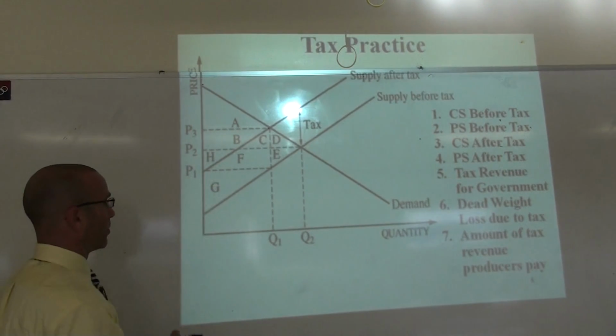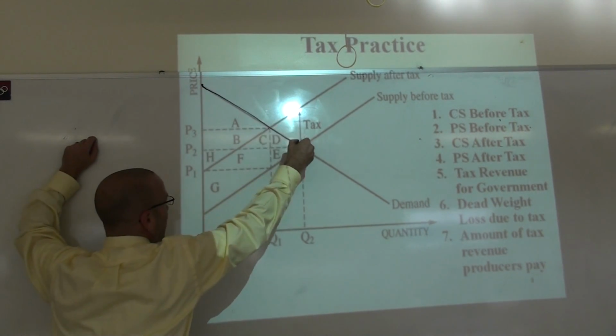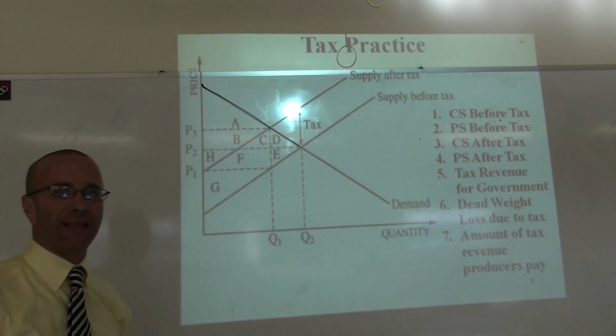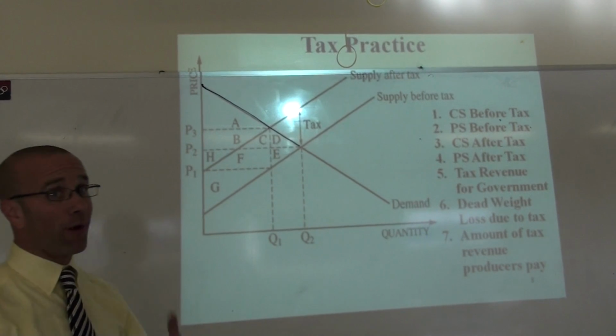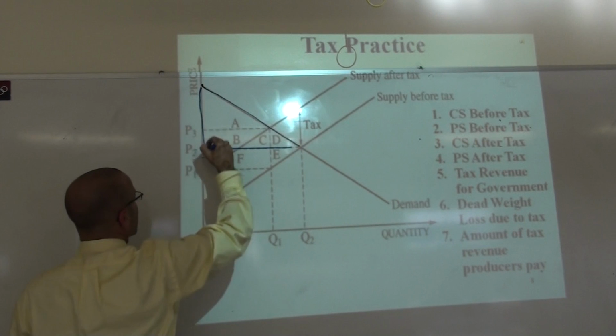So what's going on? What's the consumer surplus before the tax? Well, all of these demanders, they're willing and able to buy for a higher price than P2, but they get it at P2. So they're willing to pay more, but they get it for cheaper. Here is the area of the consumer surplus.